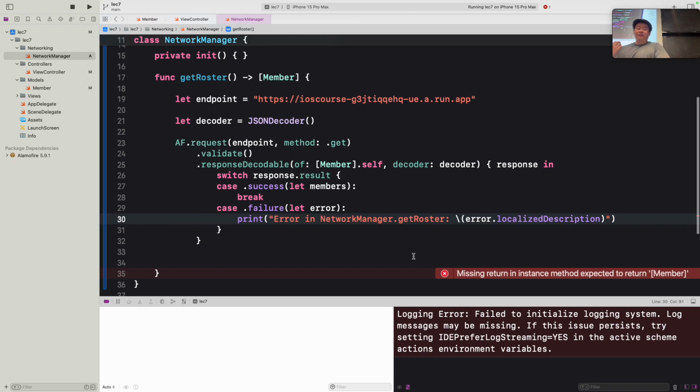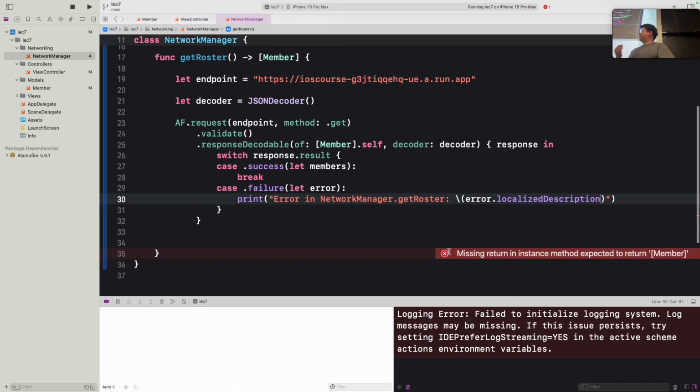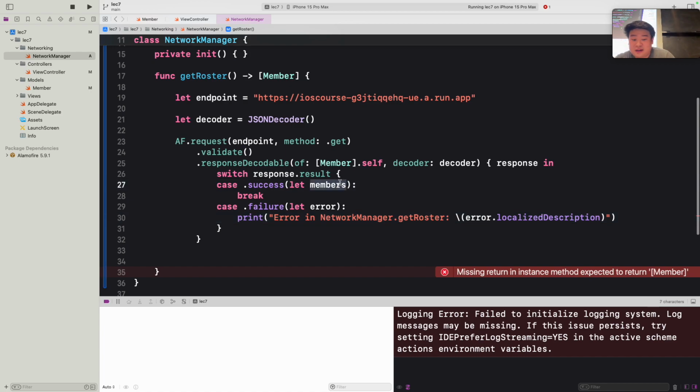but so far we haven't returned anything. So we have this error here that we need to return an instance of a list of members. So since we have access to the members here, we can simply just return members, but keep in mind we have to account for multiple cases. So the success case will return something, but the failure case won't return anything.